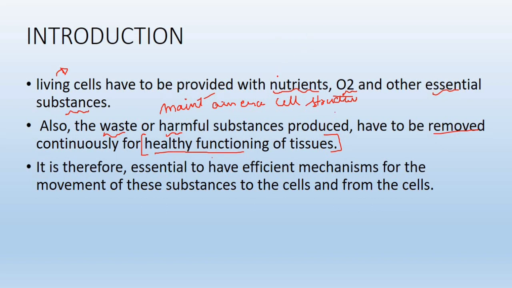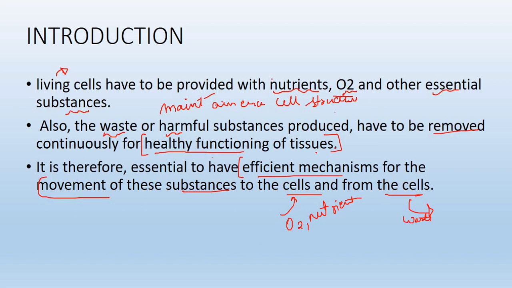But how will these nutrients and oxygen be provided from one place to the other, and how will the waste products be removed? So there need to be proper, efficient mechanisms for the movement of these substances towards the cells, for the oxygen and nutrients, and away from the cells, that's the waste or harmful substances that need to be taken away.